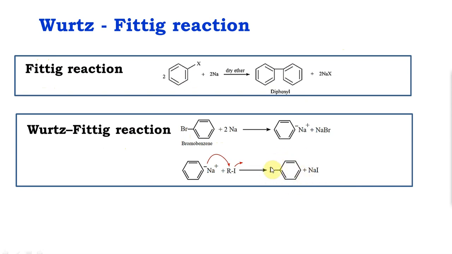But again understand this can give you multiple products as well. Bromobenzene will react with one more bromobenzene also as a side reaction to give you this. RX will react with one more RX to give you RR as well. So you have no control over it. But this RR and this diphenyl are a lot different than R aryl. So you can at least separate them using boiling point. You can do fractional distillation.